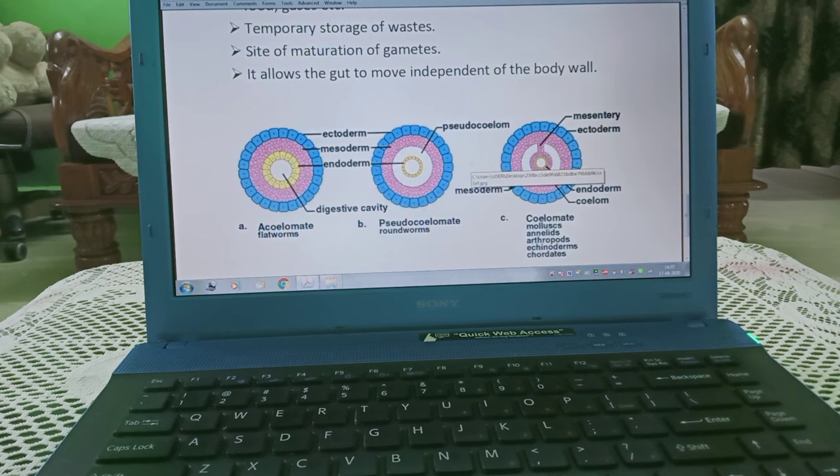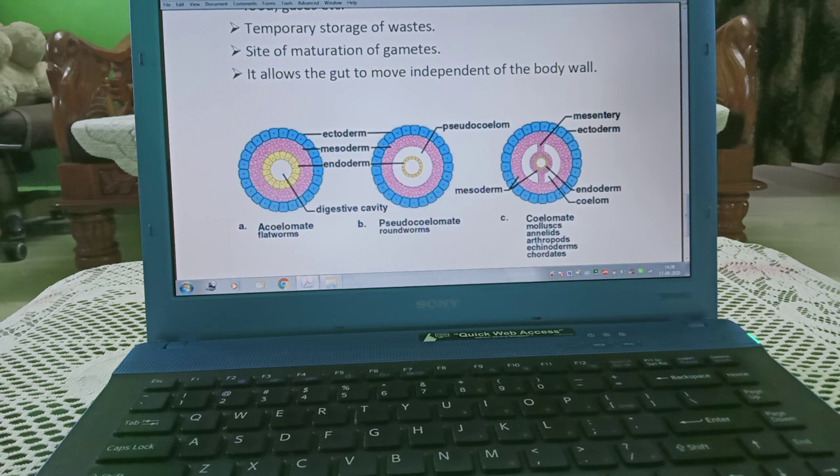Now here we will see acoelomate. They have the absence of coelom. Then pseudocoelomate, with a false coelom. And coelomate animals, as you can see how it is: a true coelom. This is ectoderm, endoderm, and this is coelom. They have the presence of coelom, so they are known as coelomate animals.